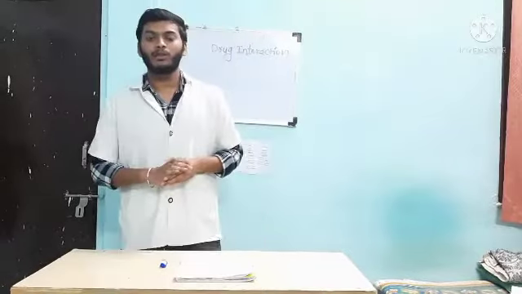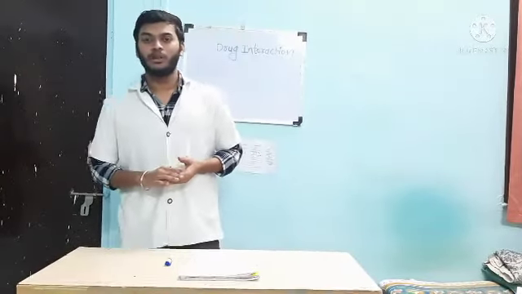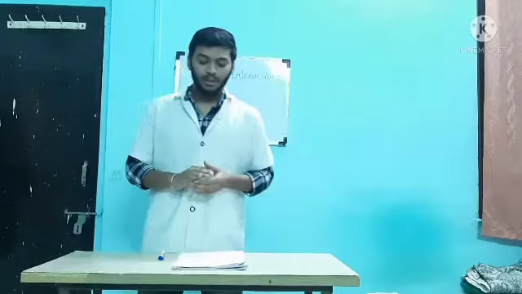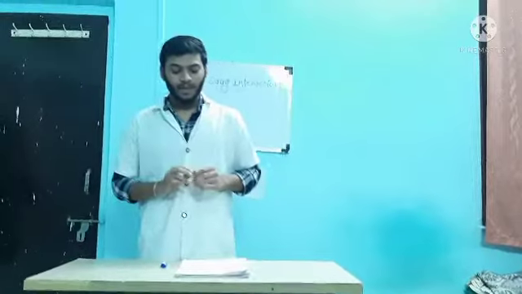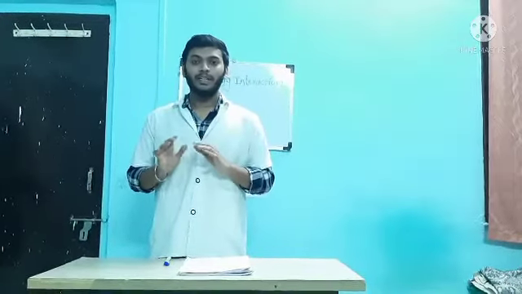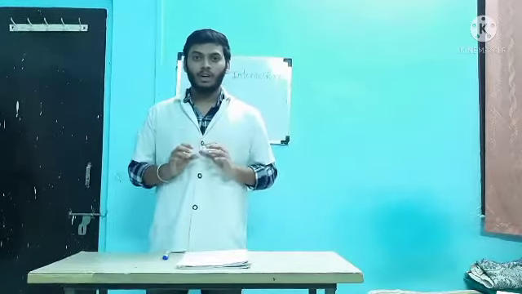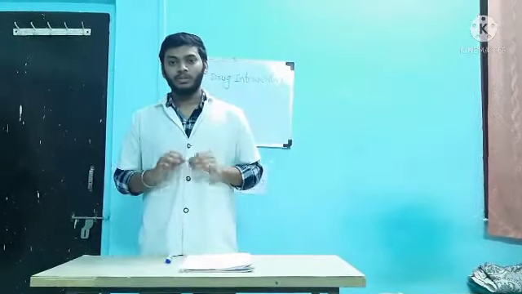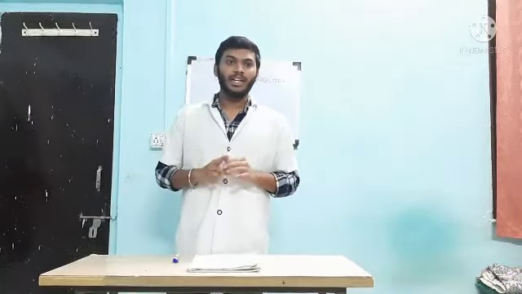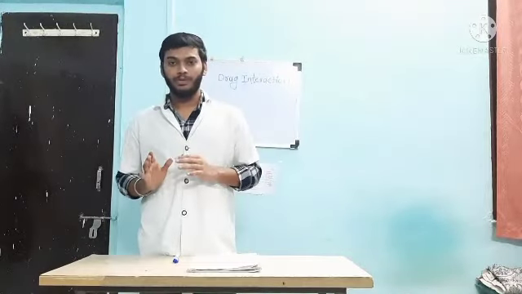Today I am going to discuss drug interaction. First we will see what drug interaction is, and then its types and examples. Drug interaction is when two or more drugs are given simultaneously, and the effect of one drug is altered by the other drug. Drug interactions occur in vitro, meaning outside the body, or in vivo, inside the body. Drug interaction can result in beneficial or harmful effects.